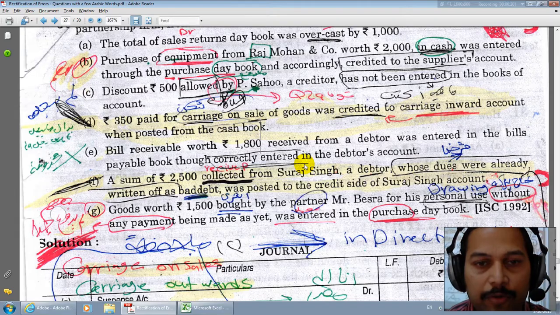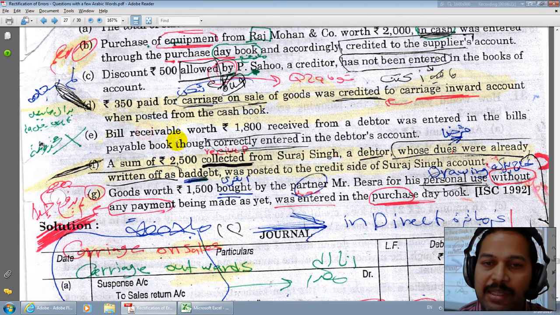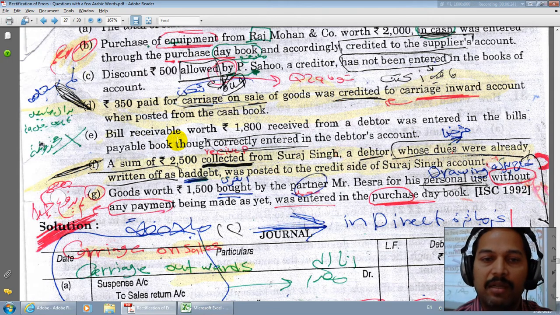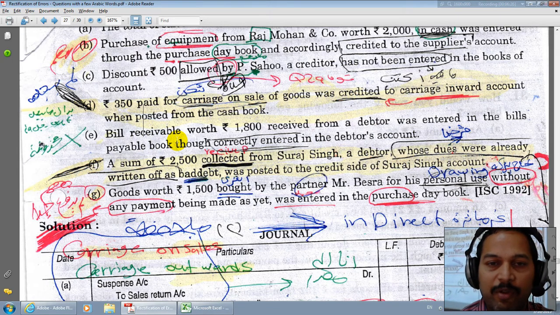This is about the fourth error. Then the next one, bills receivable. At your level, I am not considering it to be covered in the syllabus. Bills receivable we are not taking into consideration.